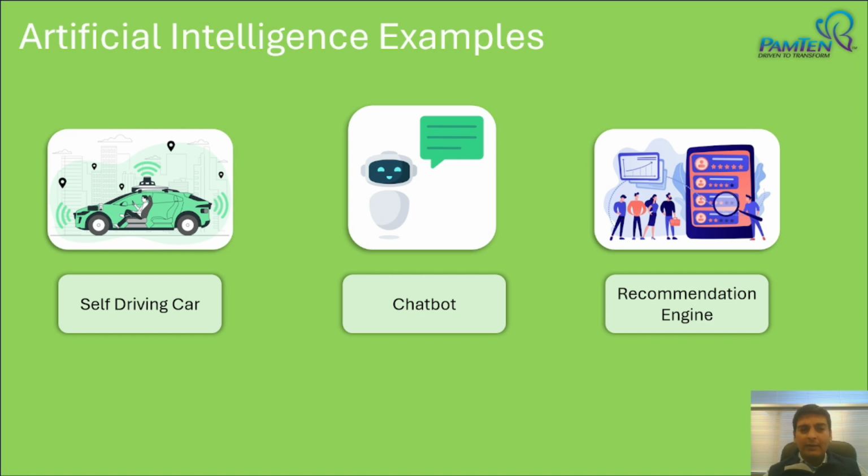Let's look at some really good artificial intelligence examples. So I'll start off with a self-driving car. How does this self-driving car actually work? Well, it works on the principle of reward and penalty. Let's say we have the self-driving car and it is going straight and there is a barricade in front of it. So it has two options: either go straight and hit the barricade, or turn left or right. If it goes straight and hits the barricade, it'll be penalized. On the other hand, if it goes left or right, it'll be given a reward. And the aim of this self-driving car is to maximize the rewards. And this is how the AI behind the self-driving car works.